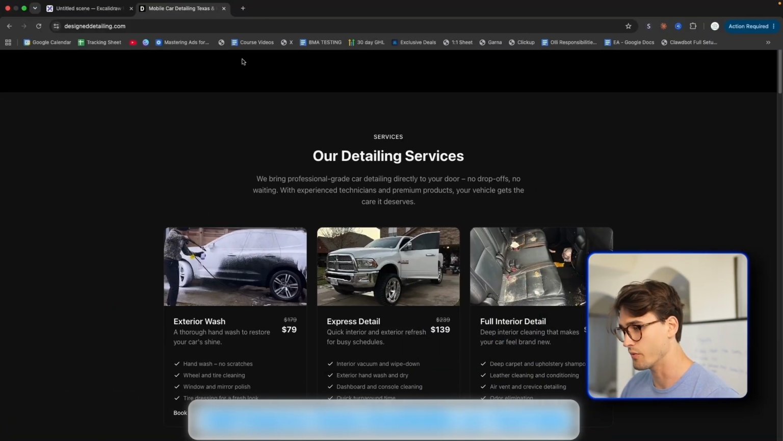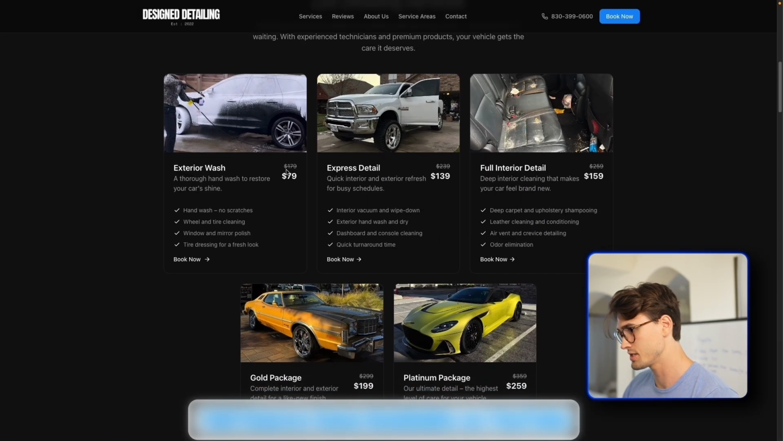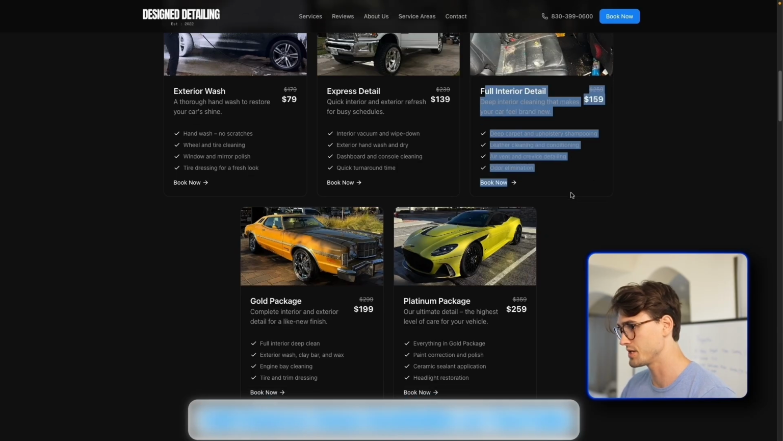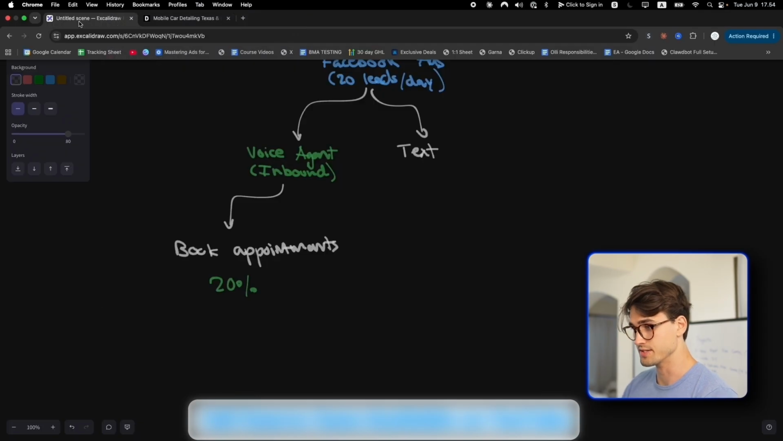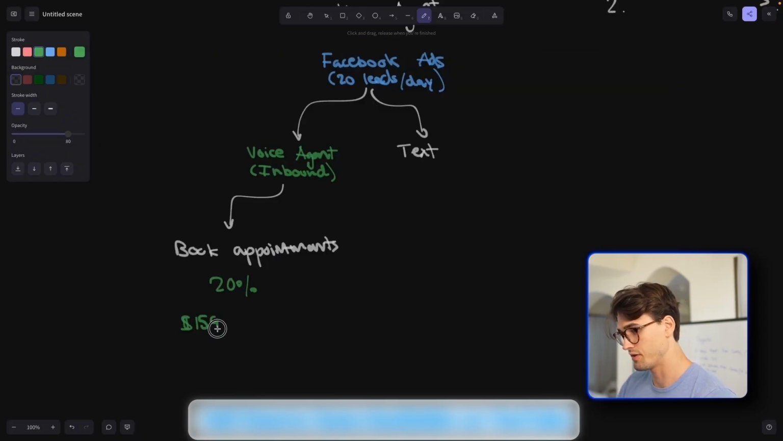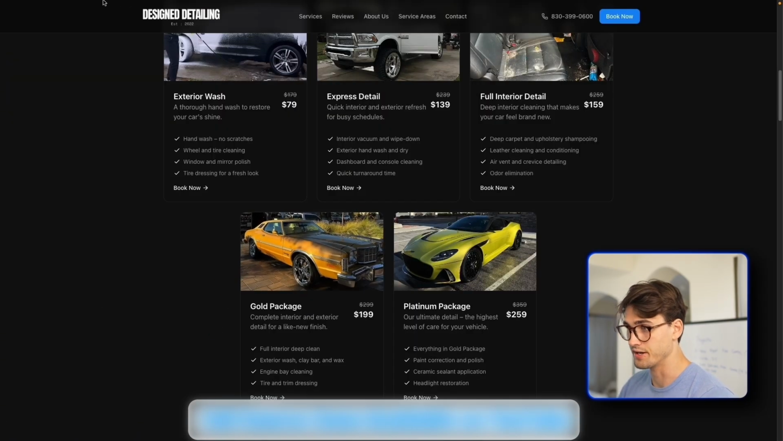And you can see this is their website right here. We can see the services. He said that they're mainly doing the full interior details, the gold package and the platinum package. So we're going to be getting 20% of, I'll write this down as well, $159 or $199 or $259.